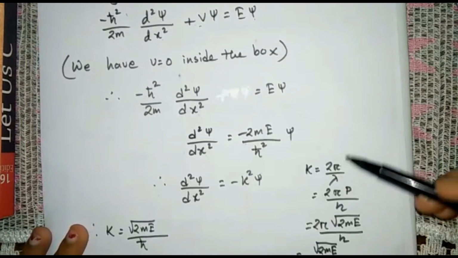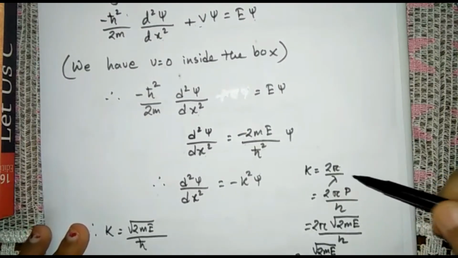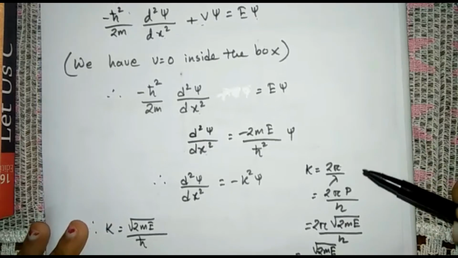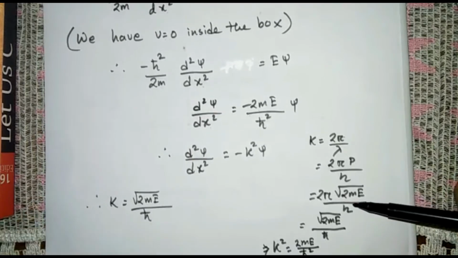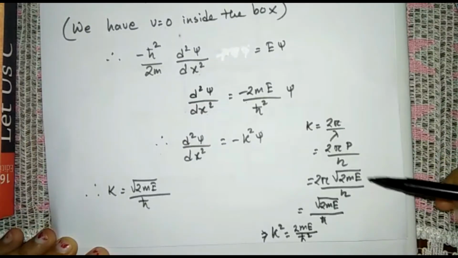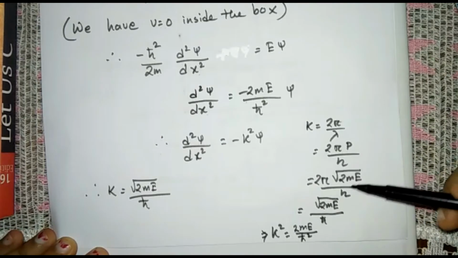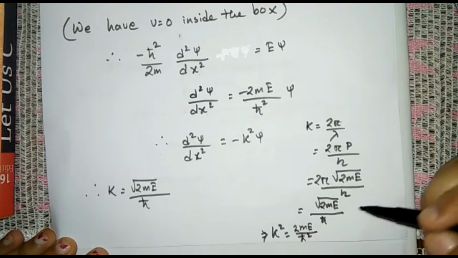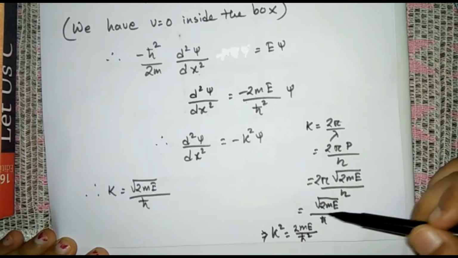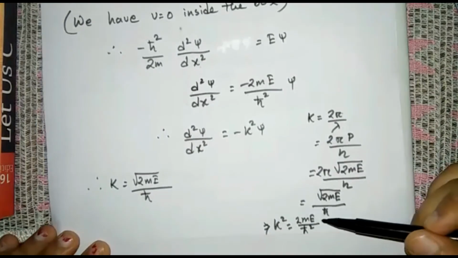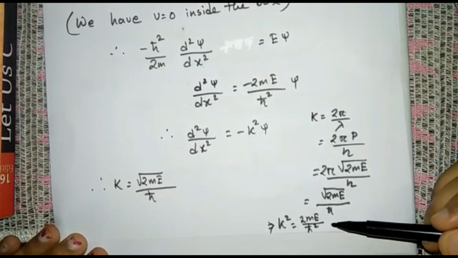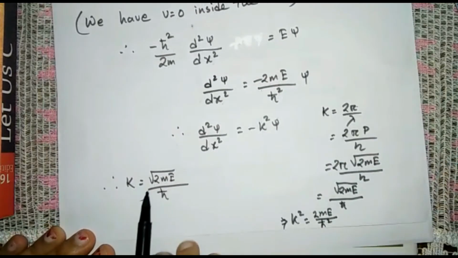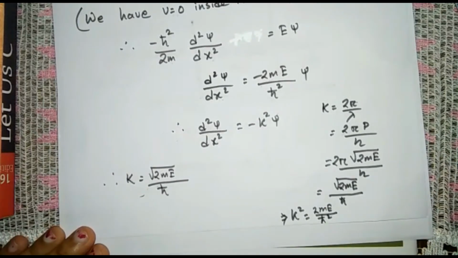So 2 pi by lambda, we know that lambda is equal to h by p from the de Broglie hypothesis. So k is equal to 2 pi p by h, and then we know p is the momentum. So for the value of p we write root over 2 mE, and we know that h bar is h by 2 pi. So here we write root over 2 mE by h bar. Squaring both sides, we get k square is equal to 2 mE by h bar square. So k here is basically root over 2 mE by h bar.